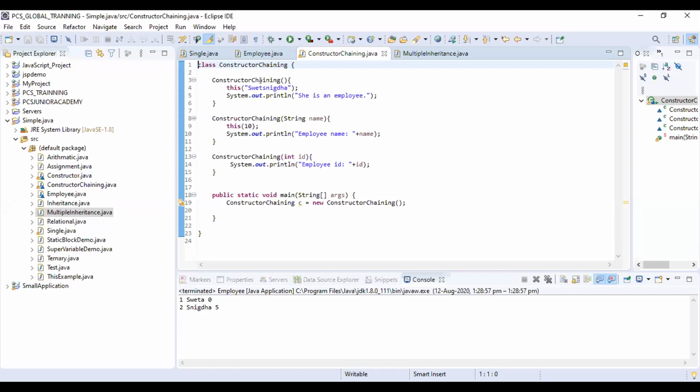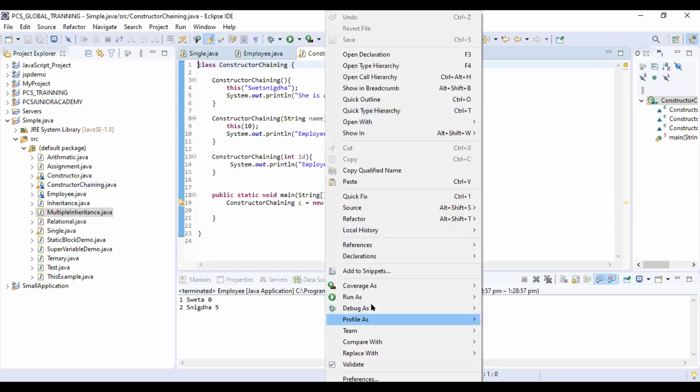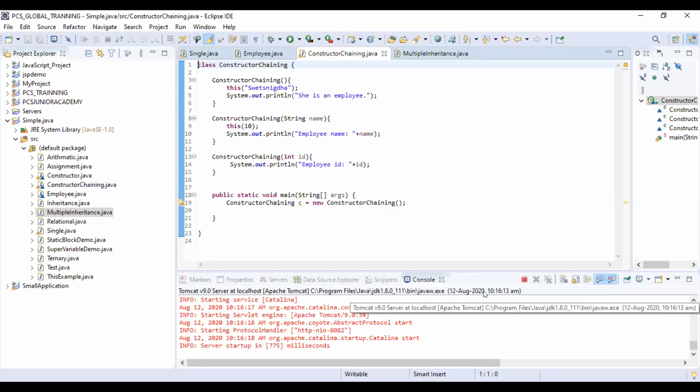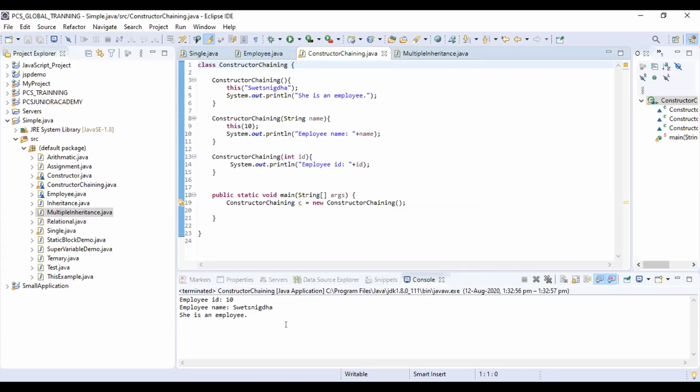Then the control goes to this section, line number 8. And when it comes to line number 9, the control again goes to line number 13. Then it will print the employee ID first, then it prints the name, and then it prints this line, C is an employee. This is the output of constructor chaining.